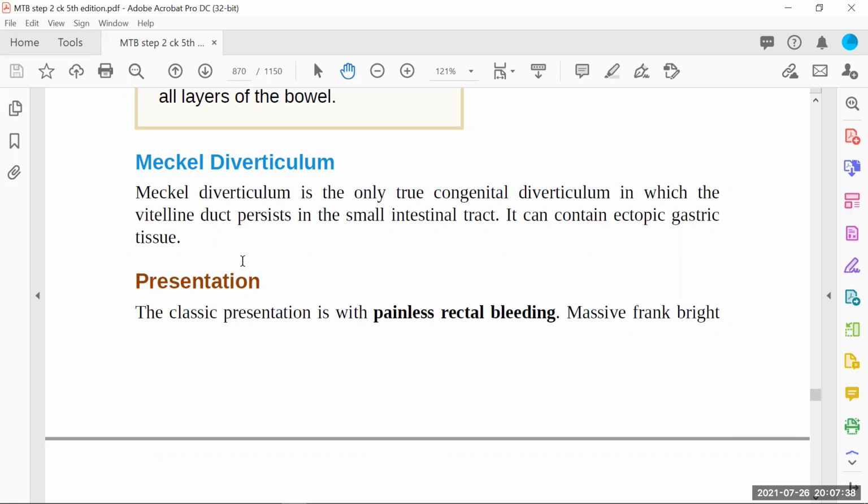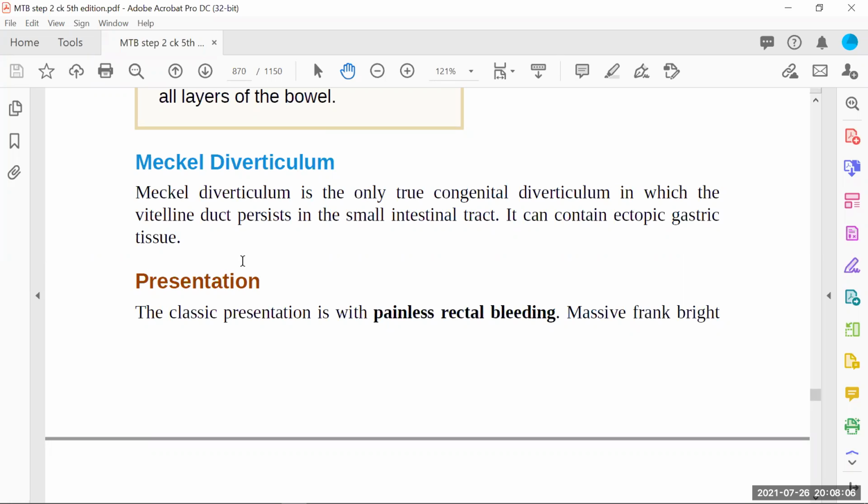So this vitelline duct, during embryological development, should disappear. It cannot be there in the adults, or you can say in the baby once the baby is formed. During the embryological phase, the vitelline duct is there, but soon after delivery, this duct should be obliterated. But if it persists in the small intestinal tract, it can lead to the formation of a diverticulum.